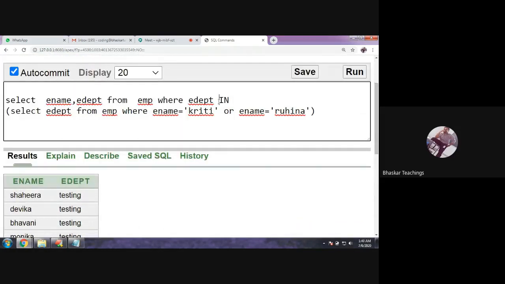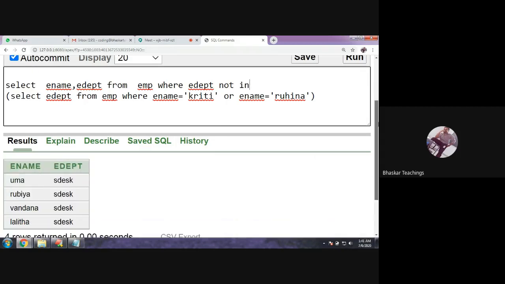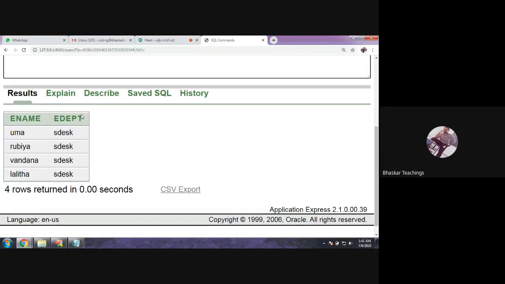If I give not in, what is the third department? We have three departments in our table: developer, tester, and service desk. So if I give not in, it would display the departments which are not in this result. This inner query is returning testing and developer. Testing is from Ruhina, Priti, developing is from Priti. So other than this department, not in means service desk. So I will get service desk employee details. Okay, so you can run it. See. So service desk employee details are retrieved.